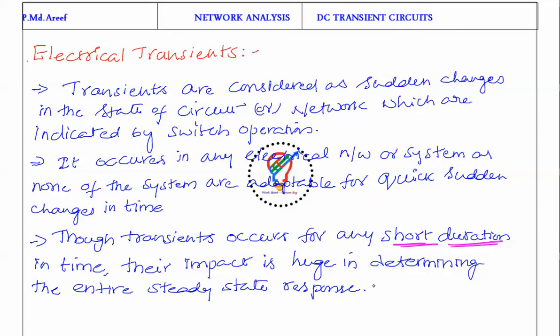I would like to give an analogy. Suppose a heart attack. A heart attack occurs for a very small period of time, but it may cause death. Similarly, transients last a very short period of time, but they may cause damage to the equipment present in the network. So transient analysis is very important, and that's why designers are majorly focused on transients in networks.